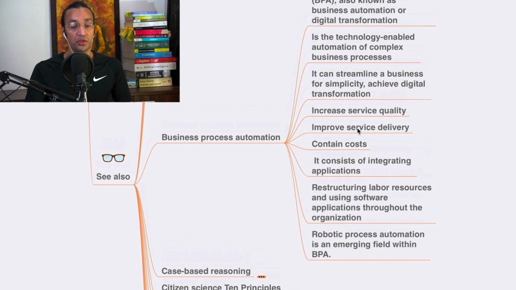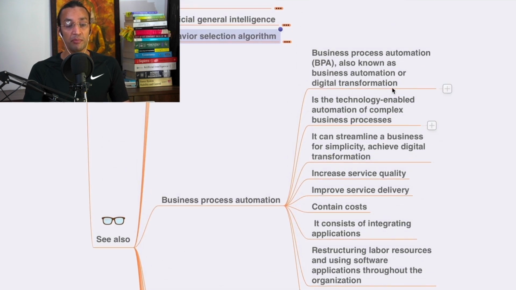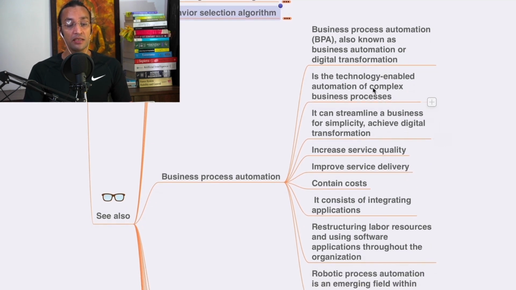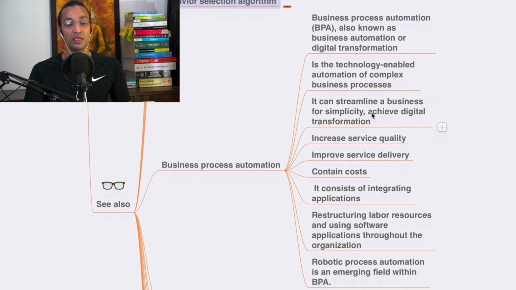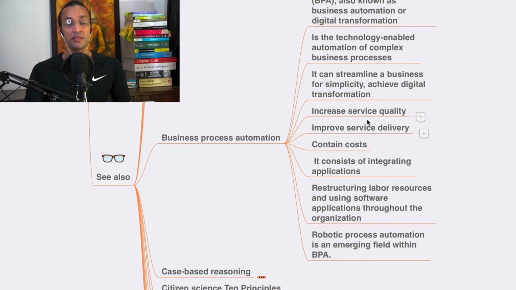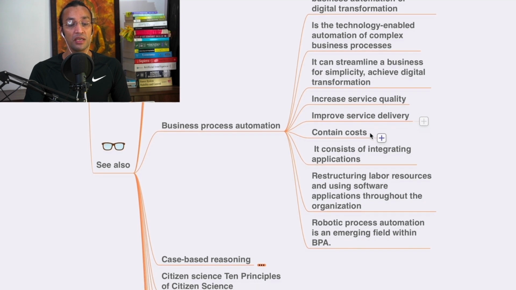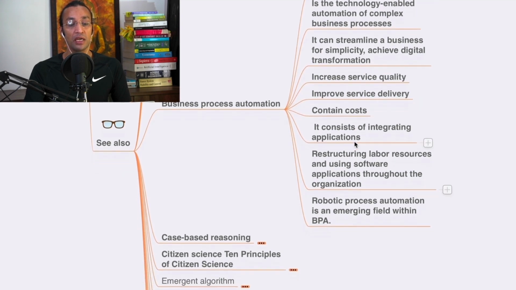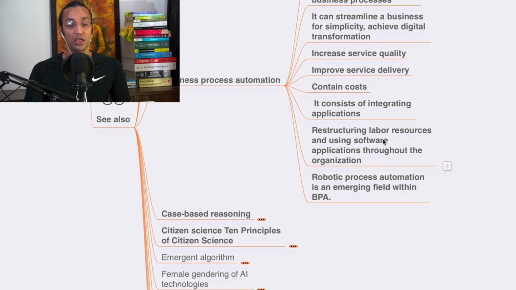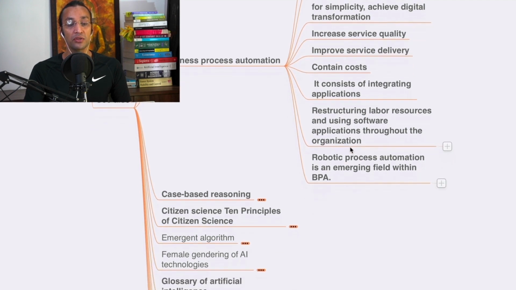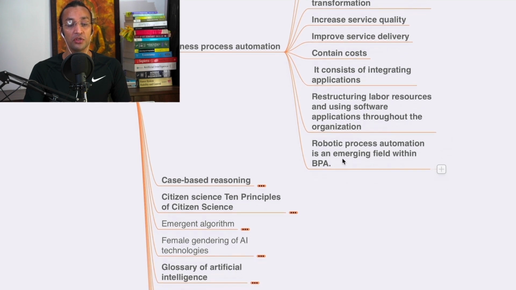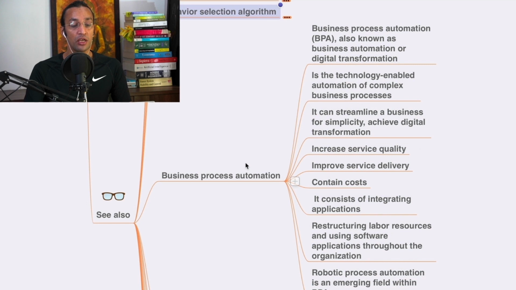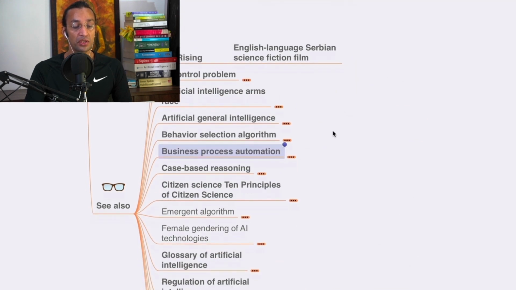Business process automation. Business process automation, BPA, also known as business automation or digital transformation, is the technology-enabled automation of complex business processes. It can streamline a business for simplicity, achieving digital transformation, increasing service quality, improving service delivery, and containing cost. It consists of integrating applications, restructuring labor resources, and using software applications throughout the organization. Robotic process automation is an emerging field within BPA. So this is one of the fields, you can go and check it.